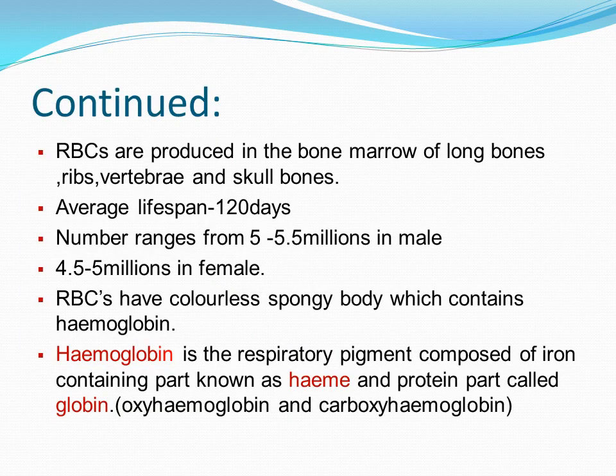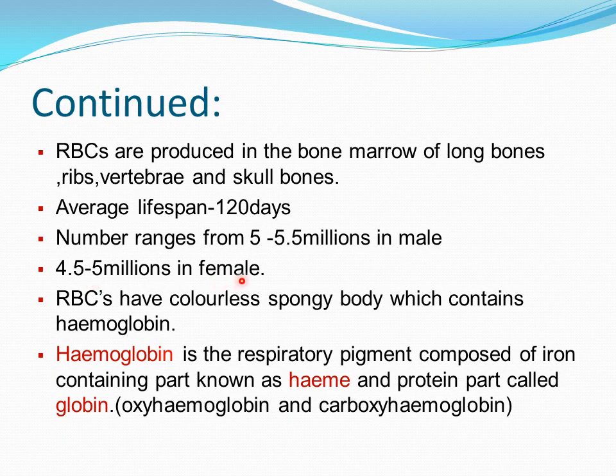Now, where are these RBCs produced? They are produced in the bone marrow of long bones, ribs, vertebrae and skull bones. What is the average lifespan? It is 120 days. What is the number? Generally, it ranges from 5 to 5.5 million in males and 4.5 to 5 million in females. So in males, the number of RBCs is more.